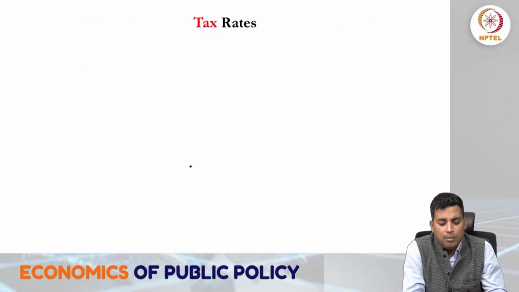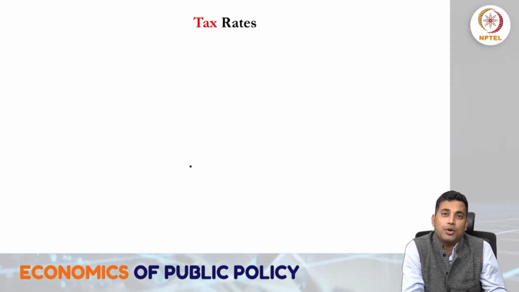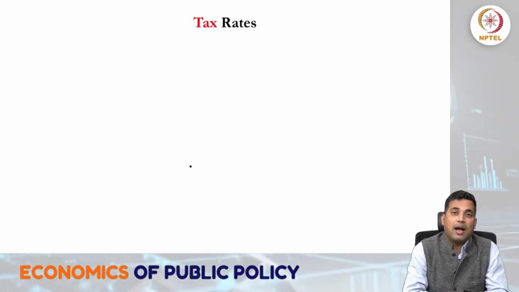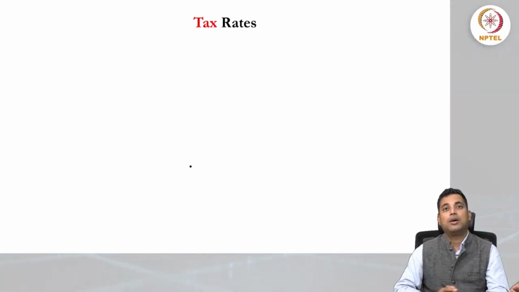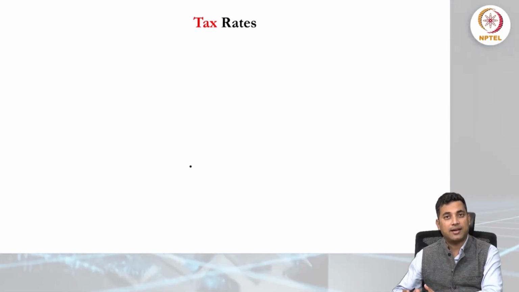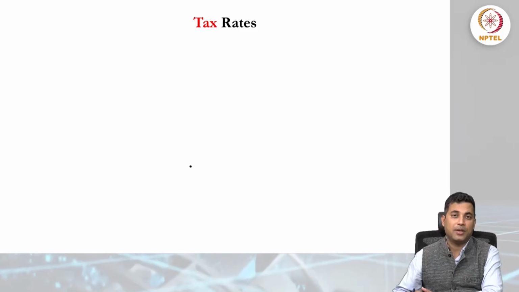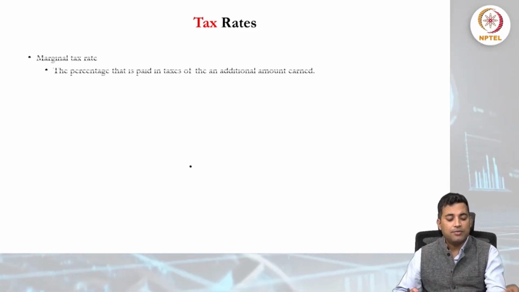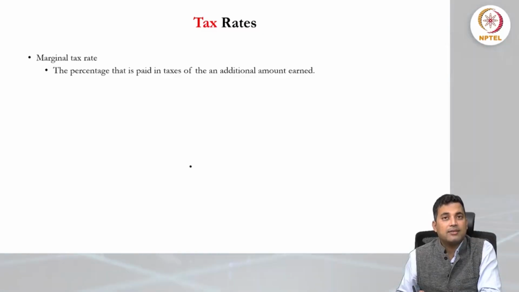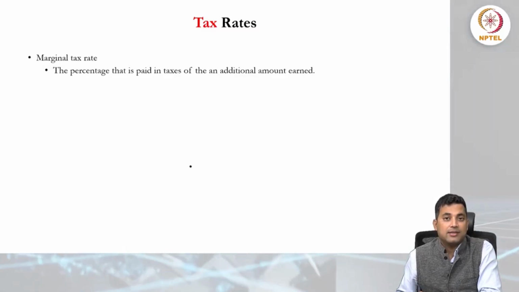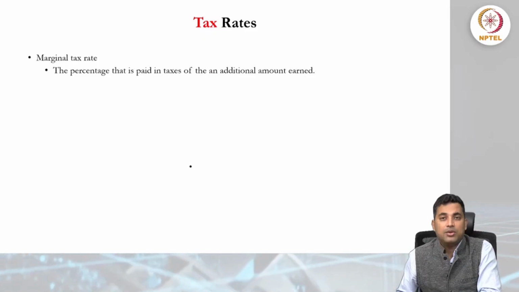Now let's move to two more concepts, and the first one is of course tax rates, that is, how individual taxation and also average taxation come in. The first point is the marginal tax rate. This is the percentage paid in taxes on an additional amount earned.